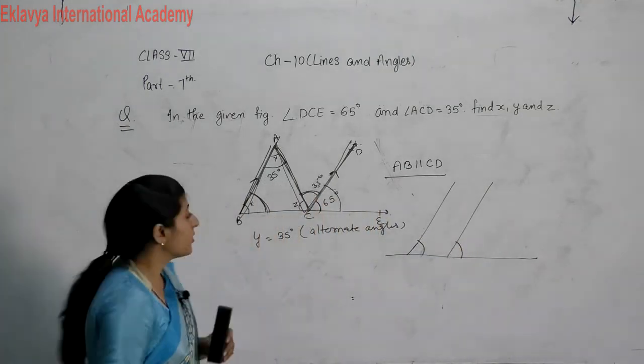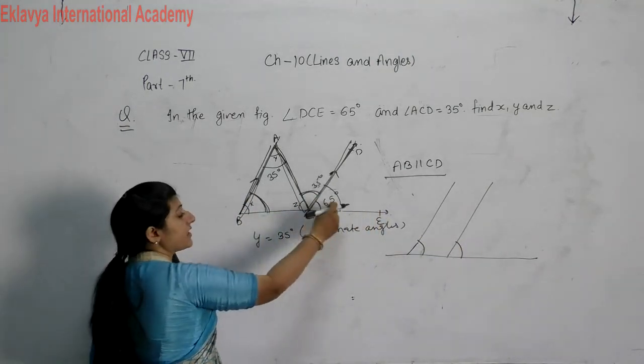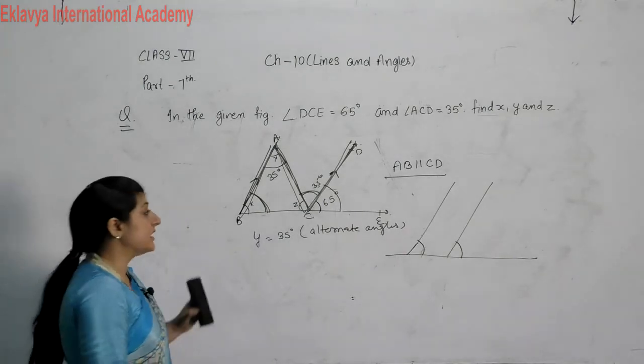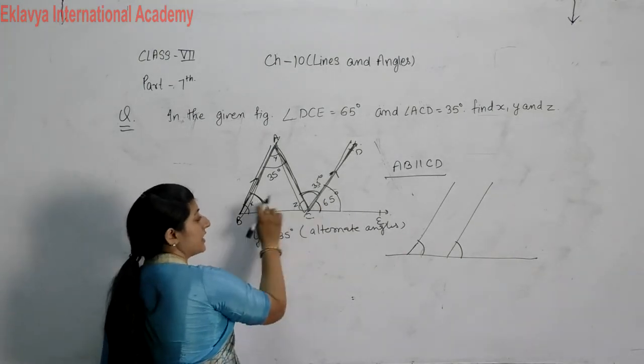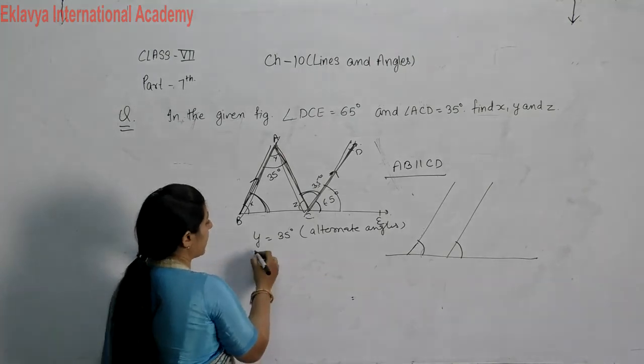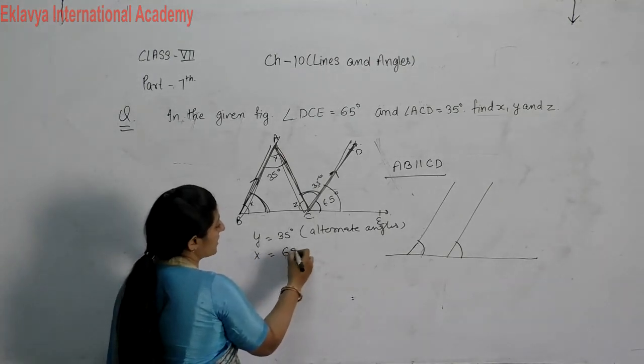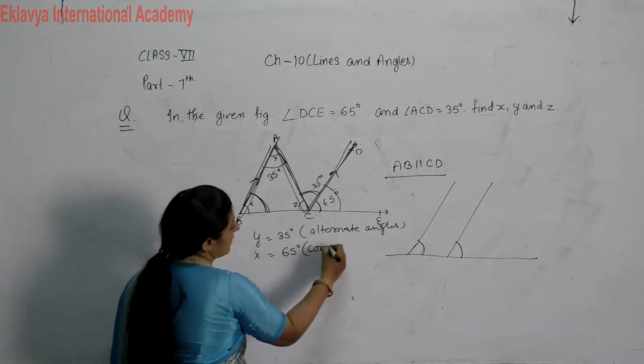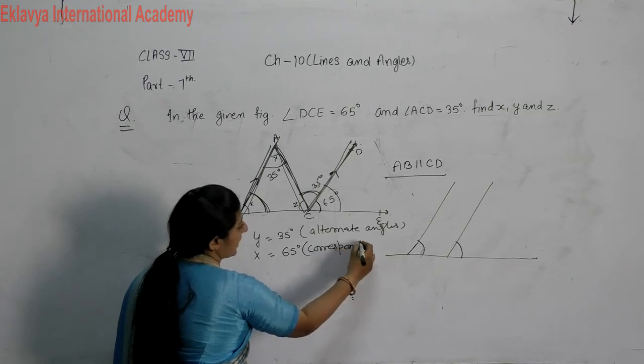Why? Because one is interior and the other is exterior. So these angles are corresponding angles. And X is equal to 65 degrees, reason: corresponding angles.